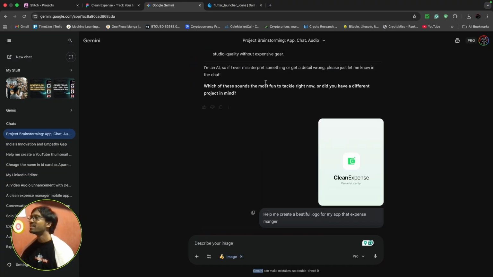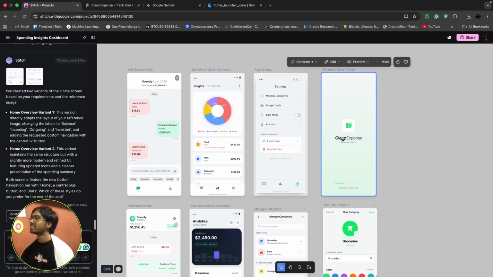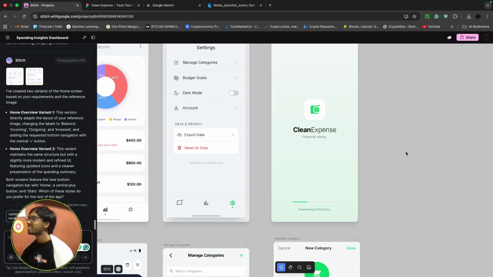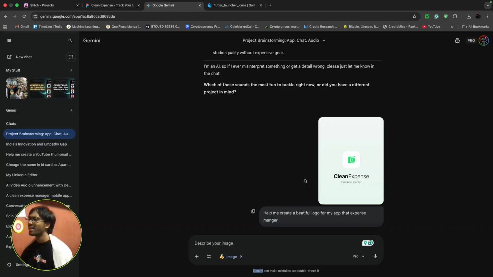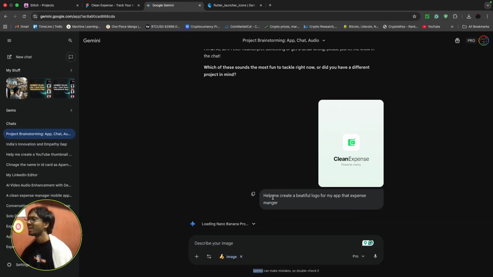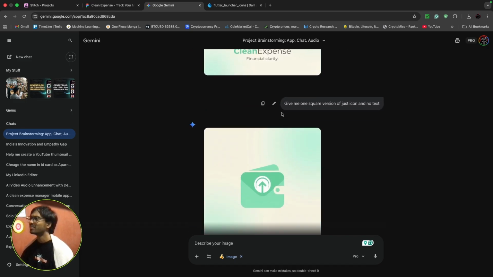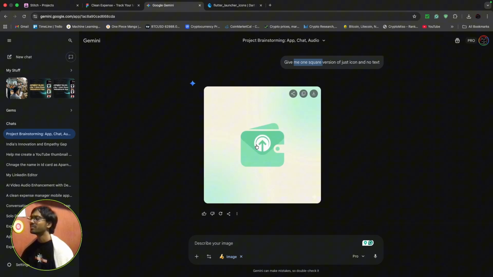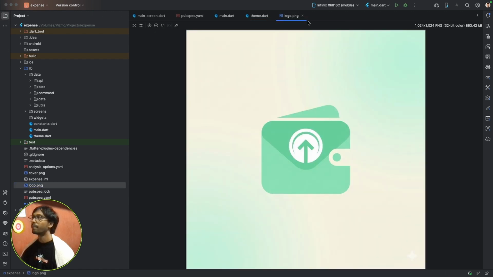Stitch has created one nice splash screen. I had asked it to create a splash screen and then it created this. It looked pretty good. I gave it to Gemini Nano Banana, asking it to help me create a beautiful logo, and it did pretty good. This looks pretty good. And then there's a simple square version. Now I'm going to add this as a launcher icon, and I've already added it here in the logo folder.